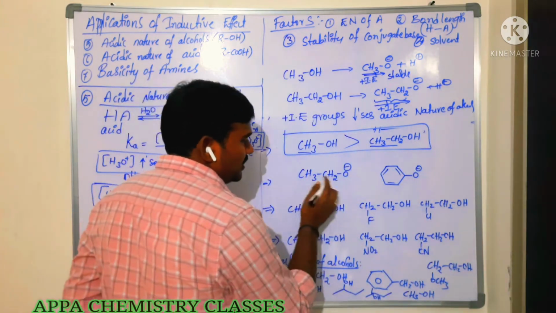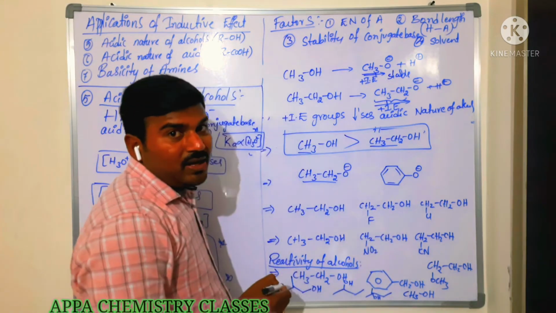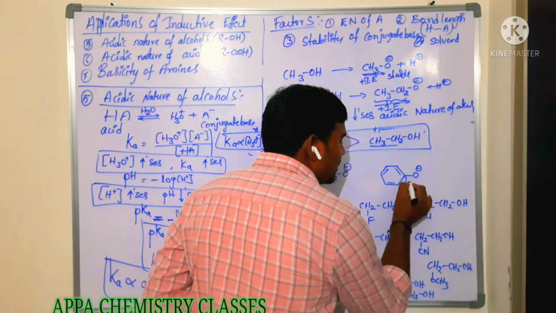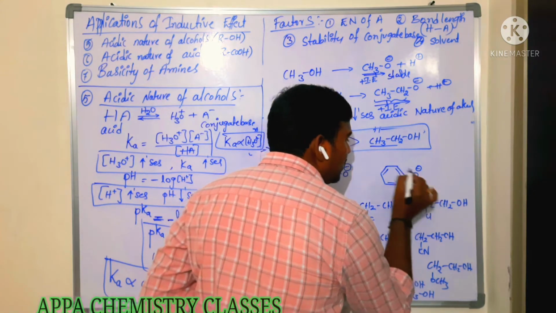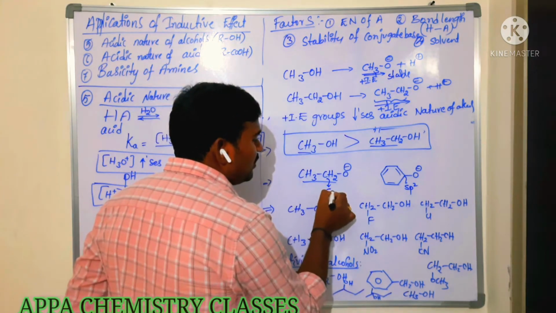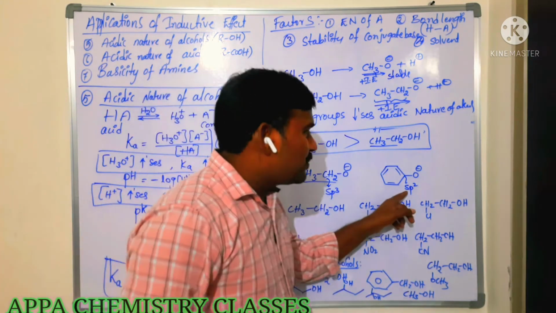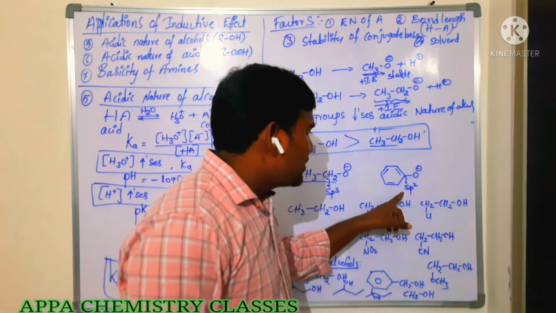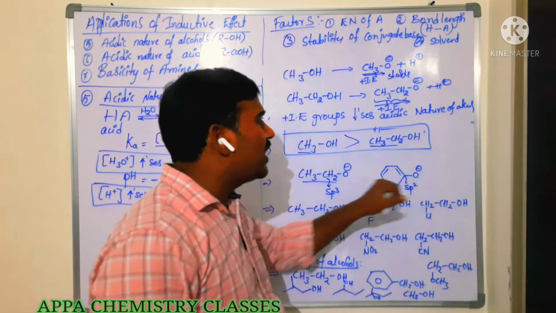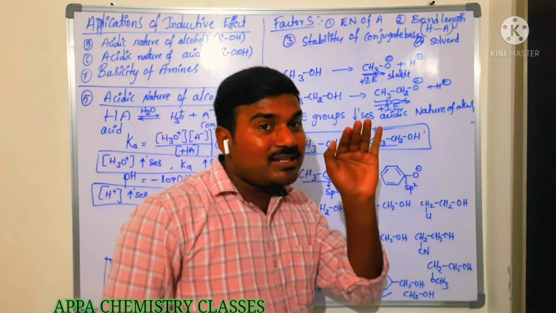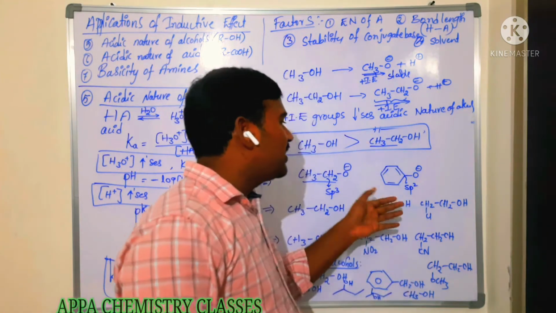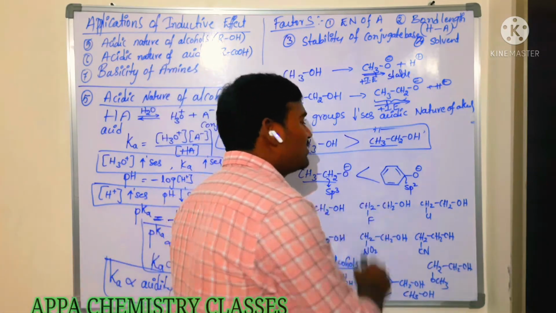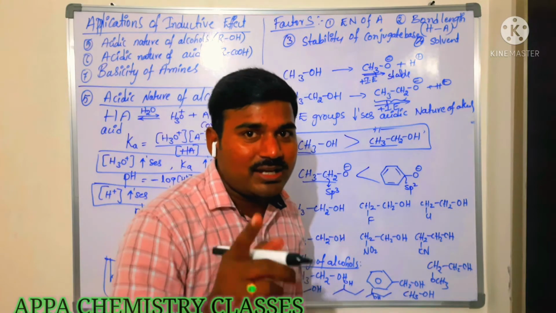In this case, among these, this is the ethoxide ion. It is a phenoxide ion. Now in this phenol, the benzene ring carbon attached to this O minus is which carbon? It is an sp2 carbon. This is which carbon? sp3 carbon. So now this sp2 carbon is more electronegative or not, compared to sp3? We had seen. So sp2 carbon is more electronegative. It will withdraw the electron from this oxygen. Then the charge carried by oxygen will decrease. When charge is decreased, stability increases. So among these two, which is more stable? This phenoxide ion is more stable than ethoxide ion. Is that clear, everyone?